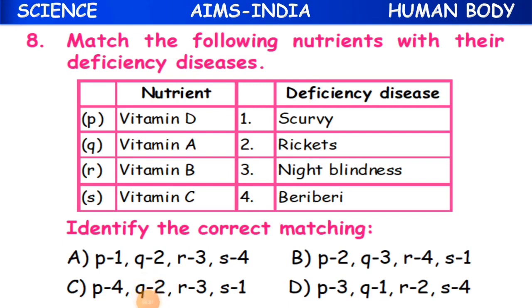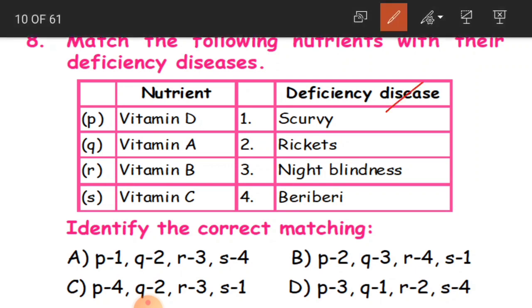Match the following nutrients with their deficiency diseases. Okay, children, here you have nutrients, that is the vitamins, and in this column you have diseases, that is deficiency diseases. So we have to match the diseases to the nutrients. That is, if we do not have this particular vitamin, what type of disease is going to be caused?